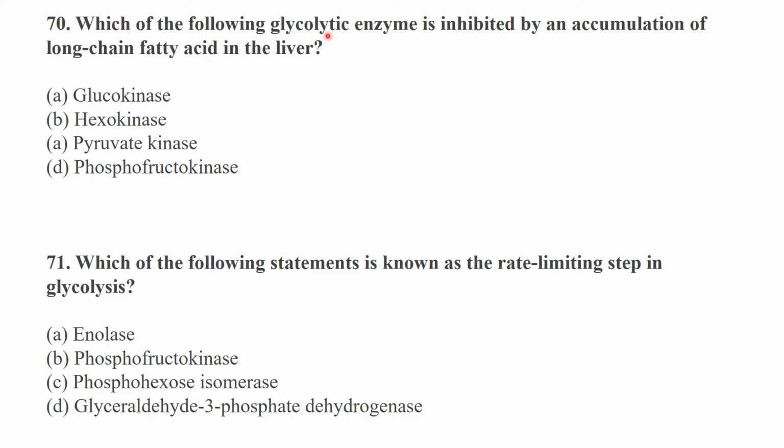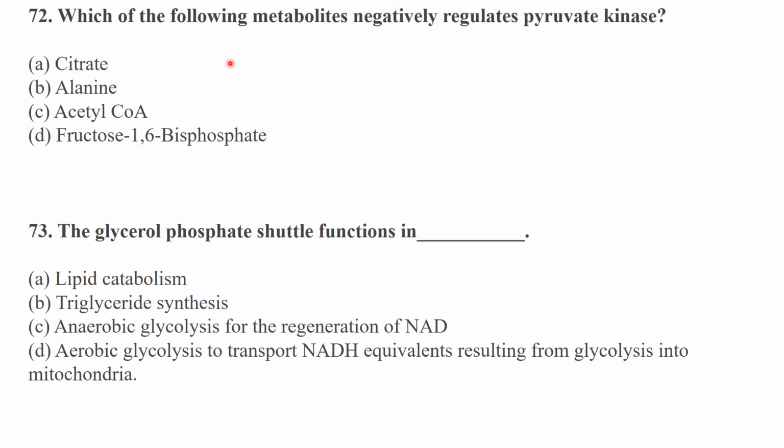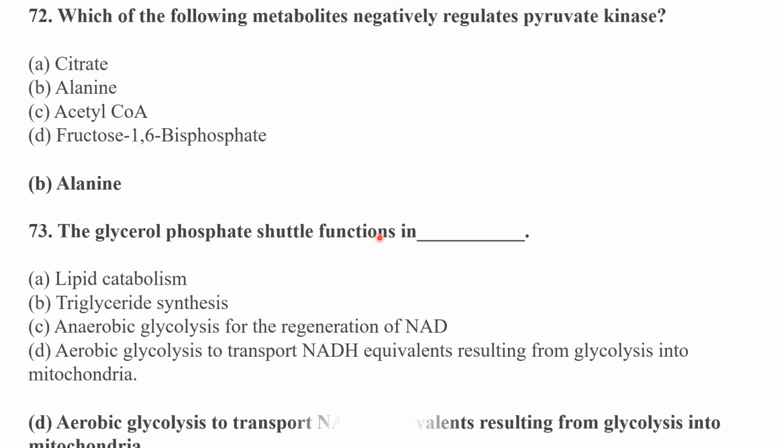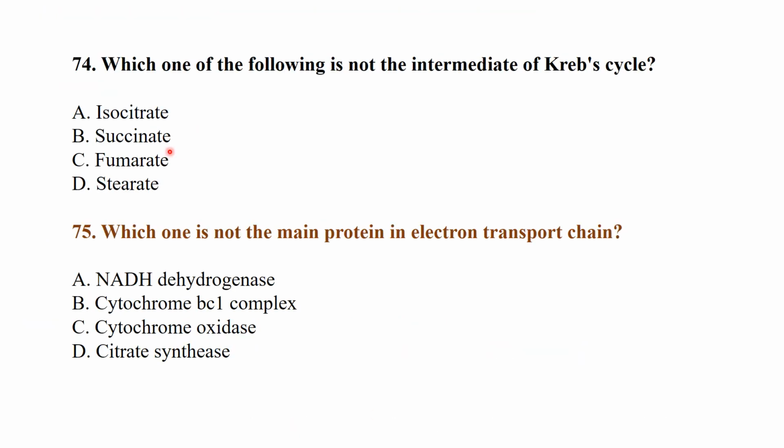Which of the following glycolytic enzymes is inhibited by an accumulation of long-chain fatty acids in the liver? Glucokinase. Which of the following is known as the rate-limiting step in glycolysis? Phosphofructokinase. Which of the following metabolites negatively regulates pyruvate kinase? Alanine. The glycerol phosphate shuttle functions in aerobic glycolysis to transport NADH equivalents resulting from glycolysis into the mitochondria. Which one of the following is not an intermediate of the Krebs cycle? Stearate is not an intermediate of the Krebs cycle.